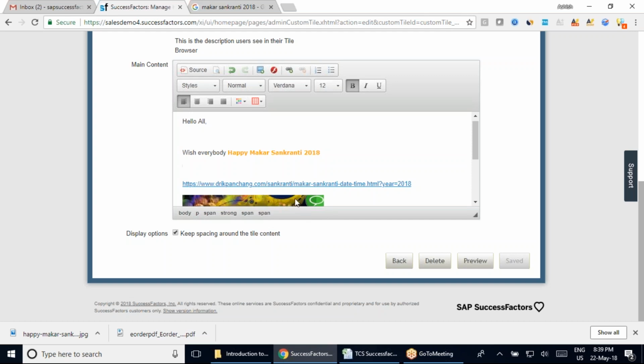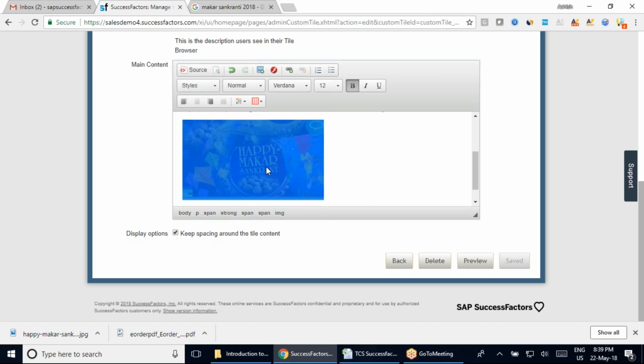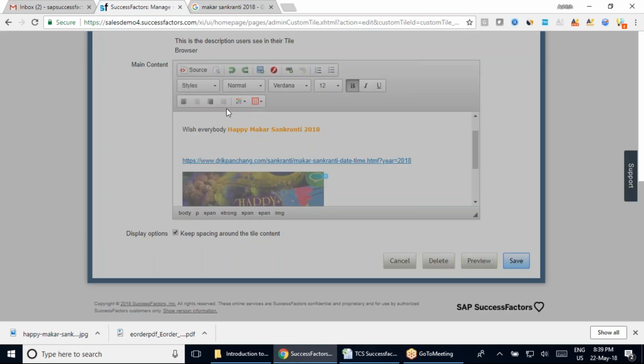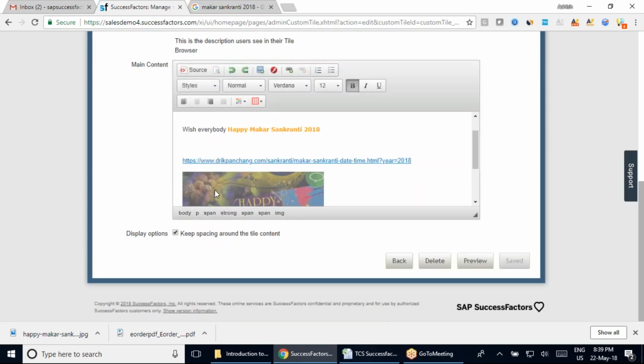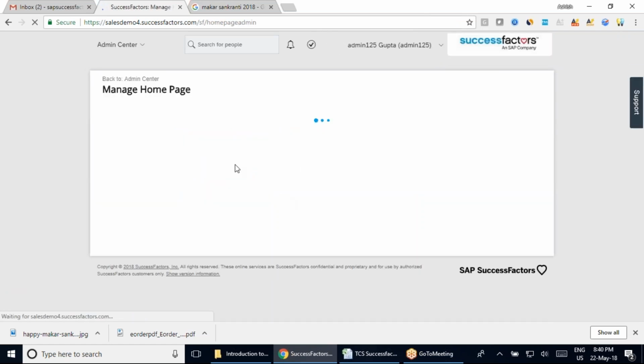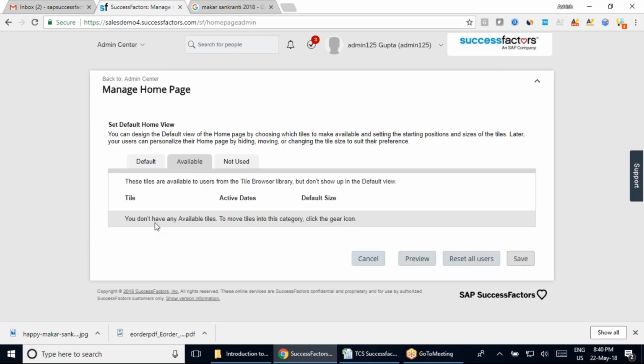So I will have to remove this picture. I am not sure what the logic is behind what they have in this section, and why it is only taking the image detail. So I have done it here, and I have saved this. Again, if I come into this section, manage home page, hopefully once you are done with all the changes, it is available, where that tile has gone.